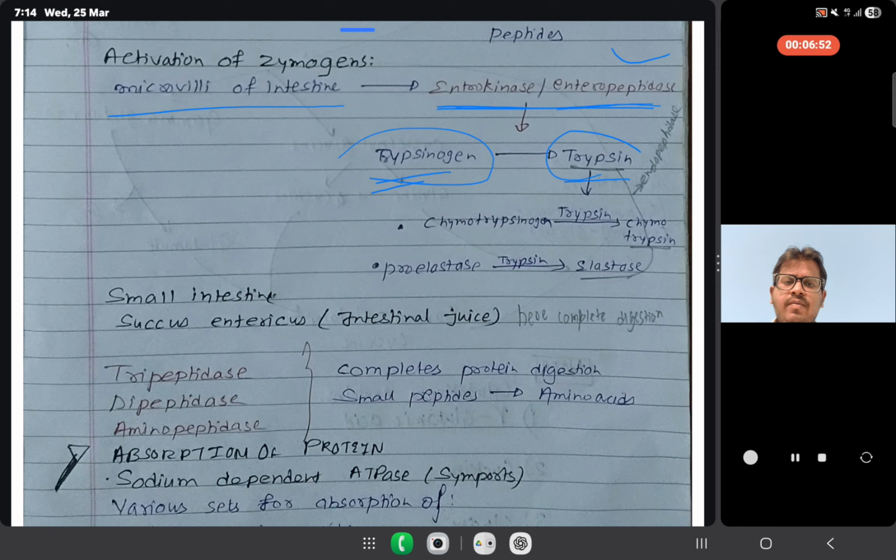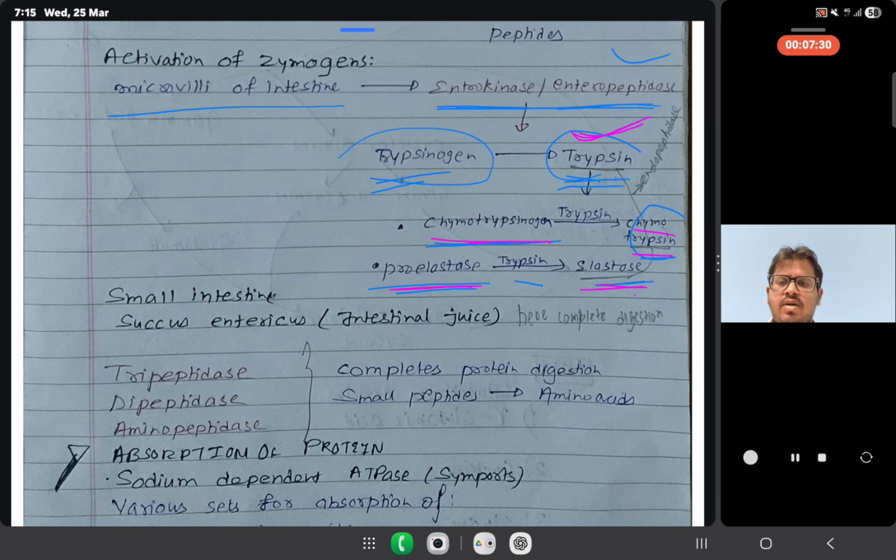Chymotrypsinogen, in the presence of trypsin, is converted to chymotrypsin. And also proelastase, in the presence of trypsin, is converted to elastase. So you can see the great importance of the enzyme trypsin, because trypsin converts trypsinogen to trypsin, chymotrypsinogen to chymotrypsin, and proelastase to elastase.